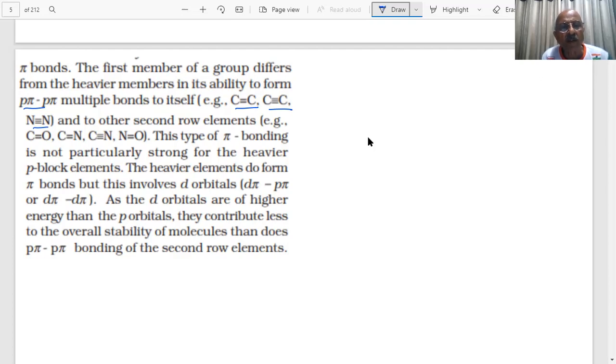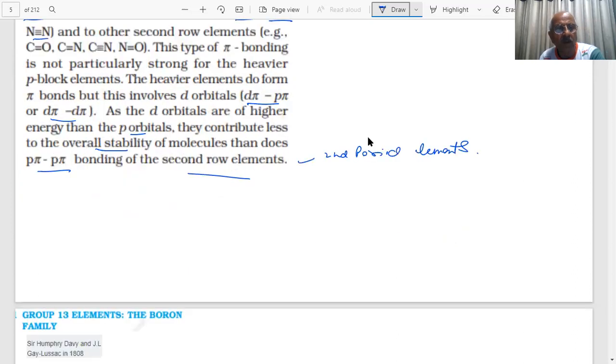And as you go to heavier elements, then you have d pi, p pi, or d pi, d pi. D orbitals are of higher energy than p. They contribute less to the overall stability. The d pi bonds are weaker, student, as compared to the p pi bonding of the second row of the elements, that is, the second period elements. This affects the stability.